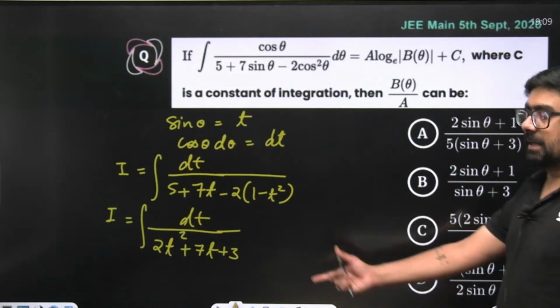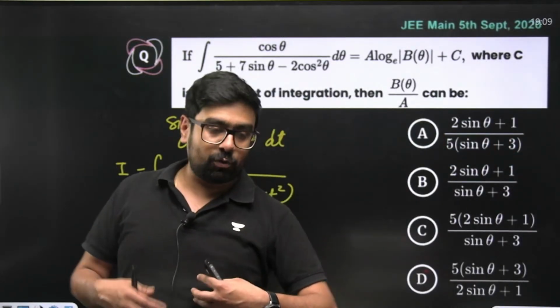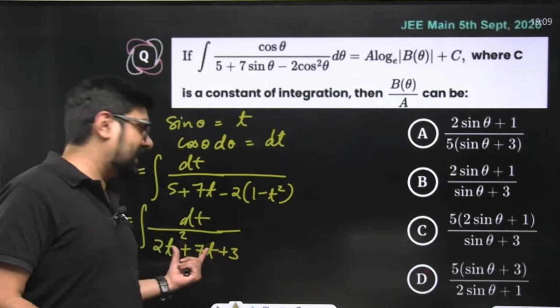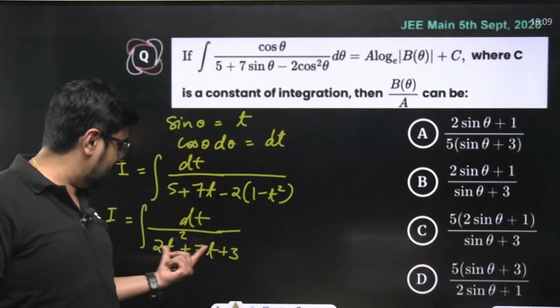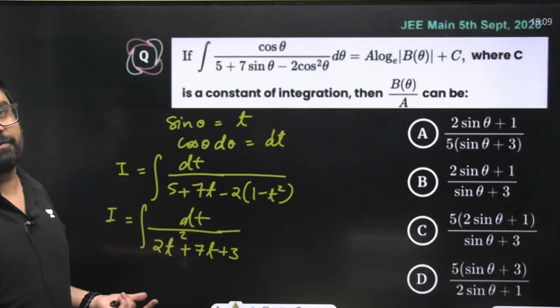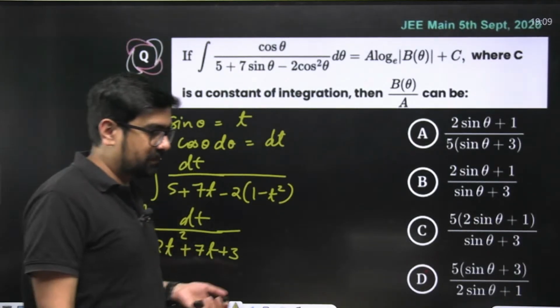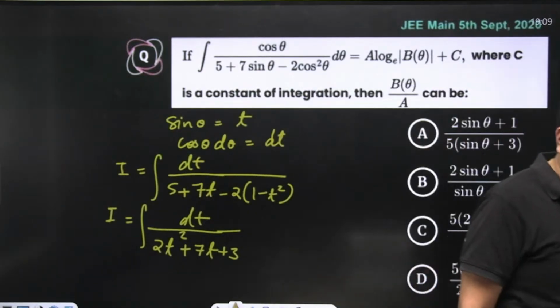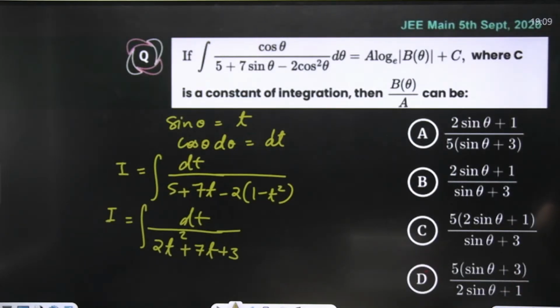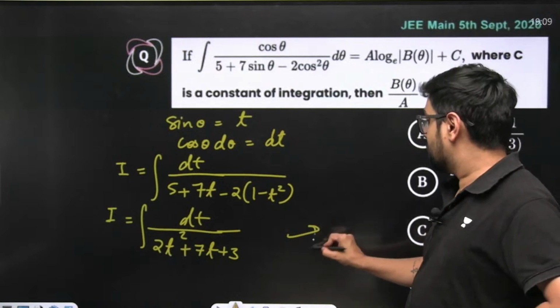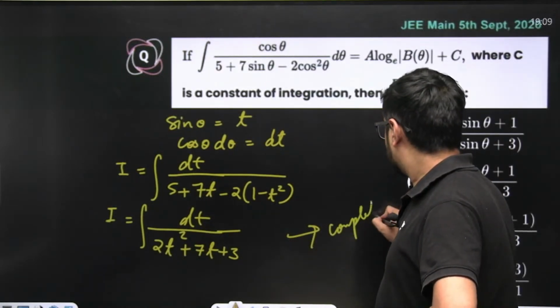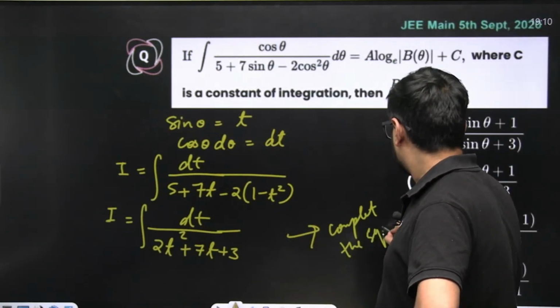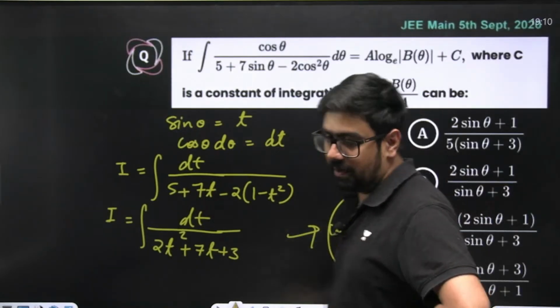Even if you don't want to complete the square, and you're thinking that sir, only completing the square is the way, you can even factorize and proceed. In constant by quadratic, you can factorize this. If you are able to factorize this, then proceed. Your wish. Complete the square over here and find the answer.